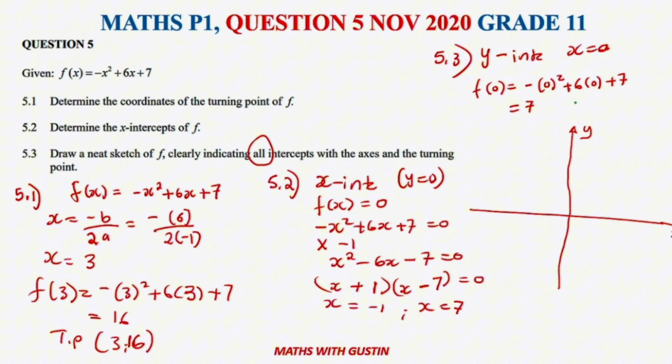Let's start with the x-intercepts. -1 is sitting somewhere there. That's our x-intercept. The other one is 7, somewhere there, just estimating. And our y-intercept is given by 7. Let's say 7 is somewhere here. So therefore the turning point is 3; let's just say 3 is here. 3 is to 16, and 16 is somewhere there. Our turning point is given by (3; 16).